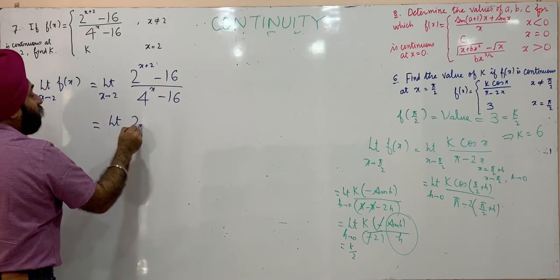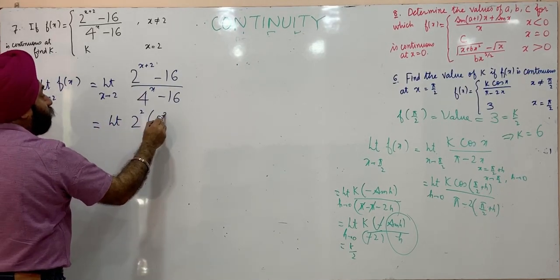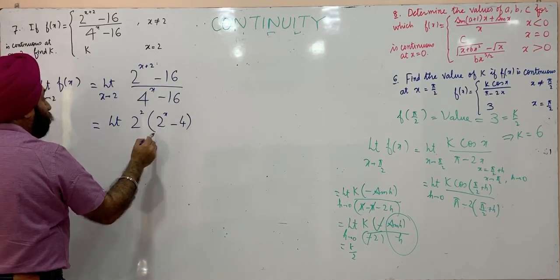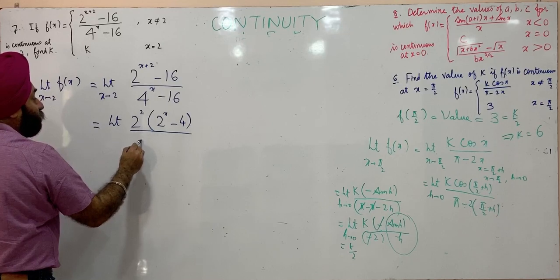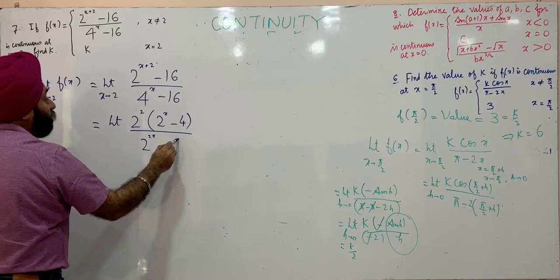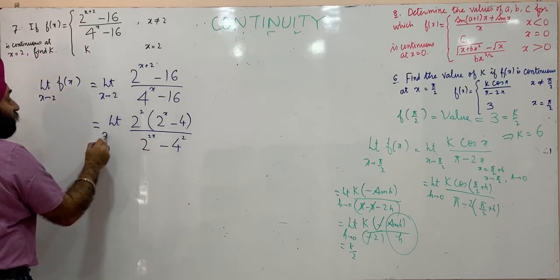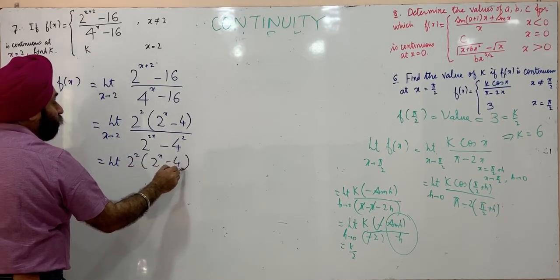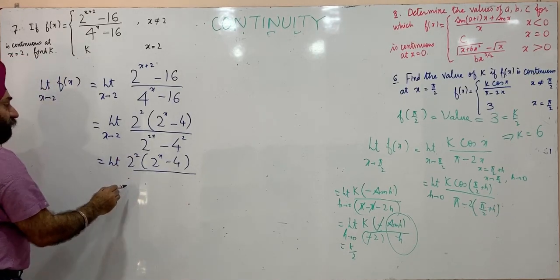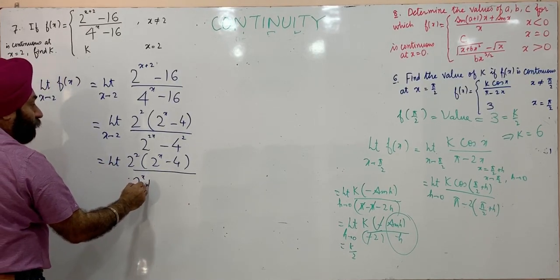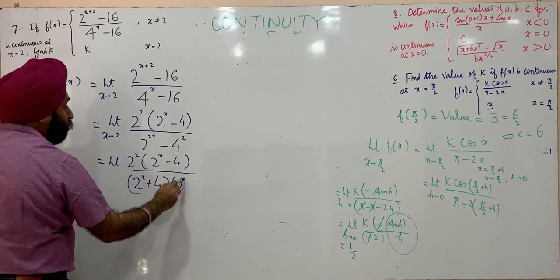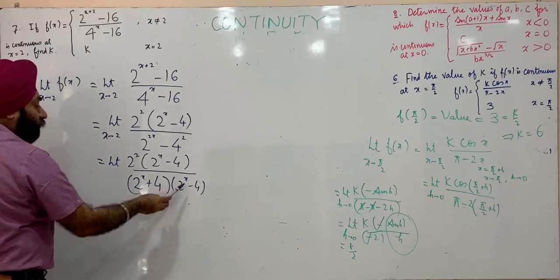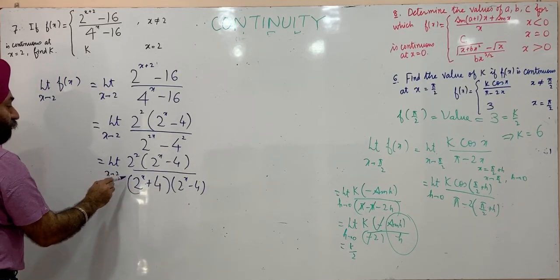This is limit, taking 2^2 common in the numerator: 2^x times 2^2, that is 4, minus 16. The denominator is 4^x, that is 2^(2x), minus 4 squared, as x approaches 2. So 2 square, this is (2^x)^2 − 4^2. We factorize this: it is (2^x + 4) into (2^x − 4), using a square minus b square equals a plus b into a minus b, as x approaches 2.